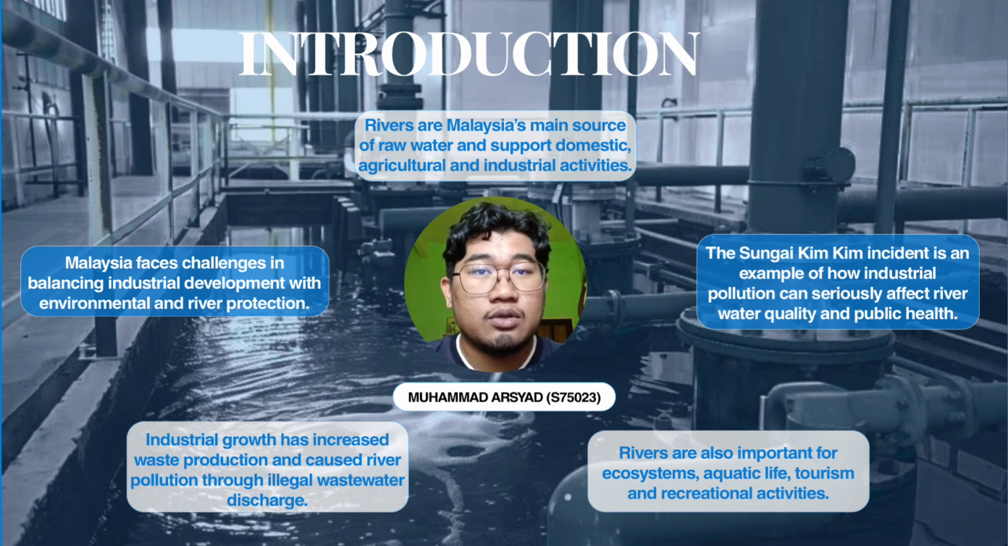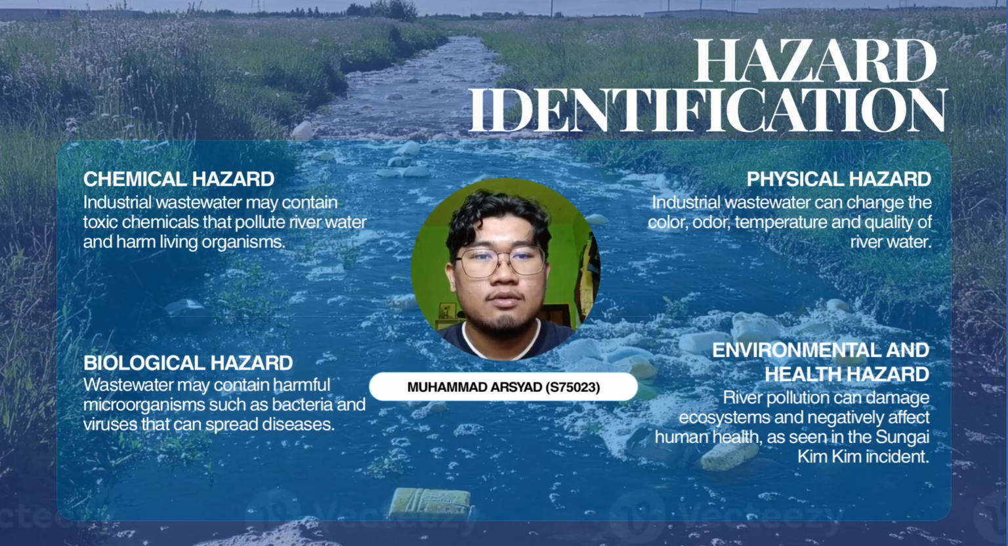Industrial wastewater can also create several types of hazard. First is chemical hazard. Industrial wastewater may contain harmful substances such as heavy metals, ammonia, oil, grease, and other toxic chemicals. These pollutants reduce river water quality and can harm aquatic life as well as humans who use the water source.